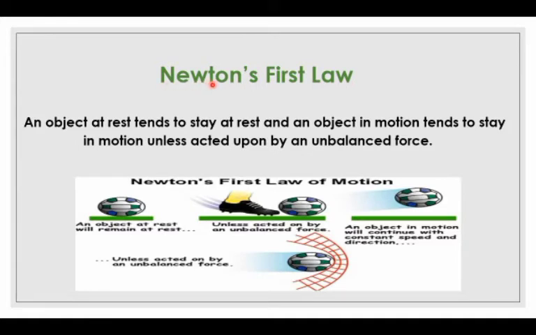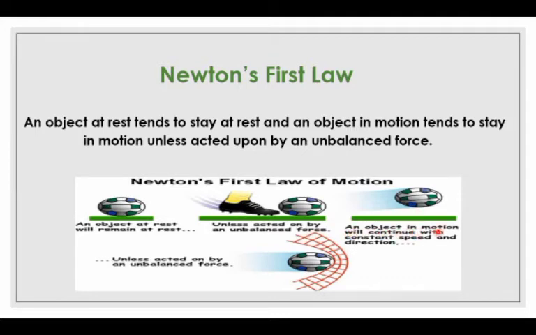Now we discuss Newton's first law. An object at rest tends to stay at rest, and an object in motion tends to stay in motion unless acted upon by an unbalanced force. For example, an object at rest will remain at rest, like this soccer ball. When a person hits the ball, an unbalanced force acts and the soccer ball moves.